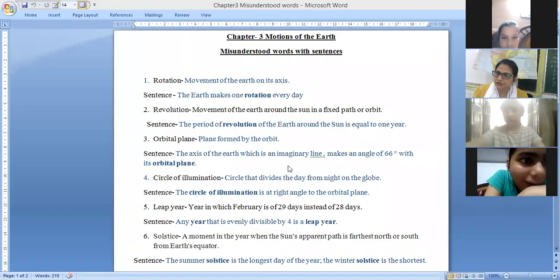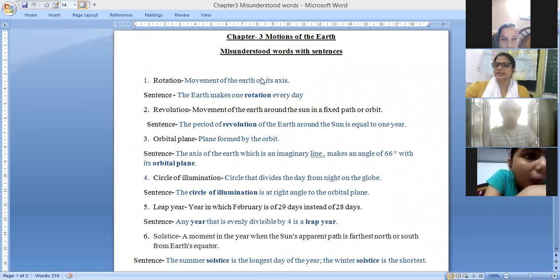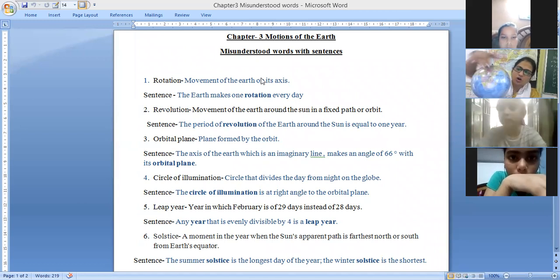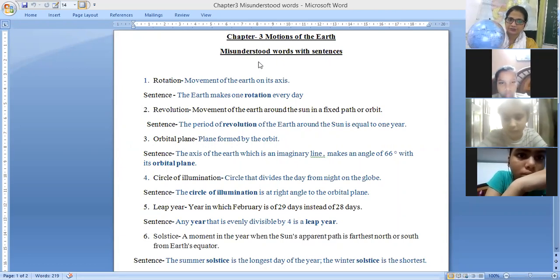These are the misunderstood words of the chapter. First is rotation. Movement of the earth on its axis is called rotation. Movement of the earth on its axis, like a globe.